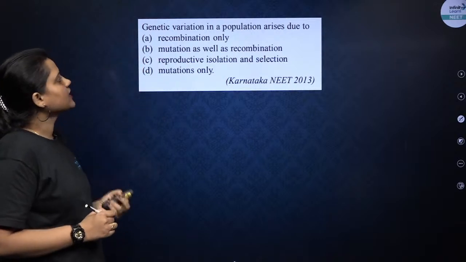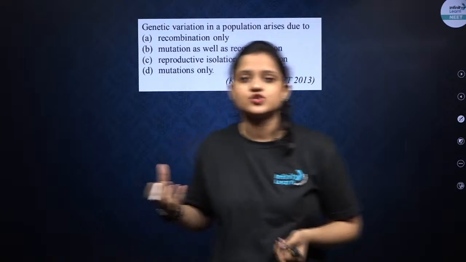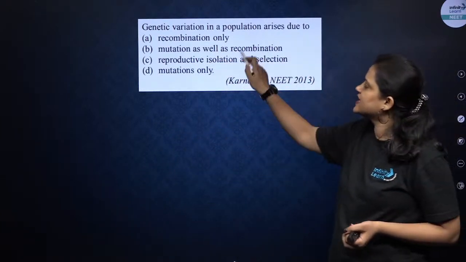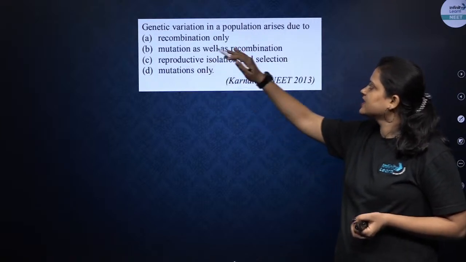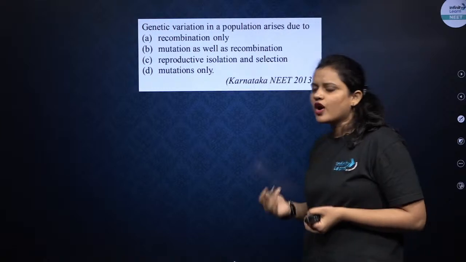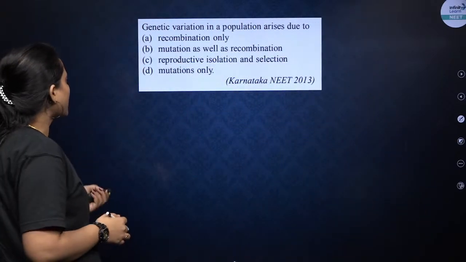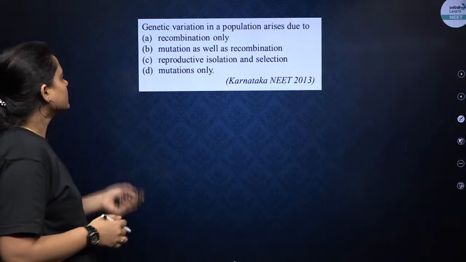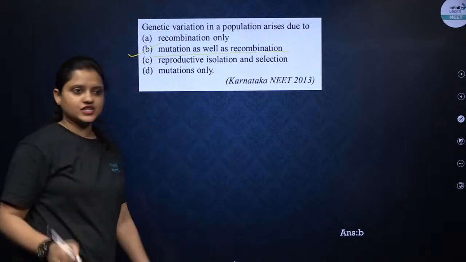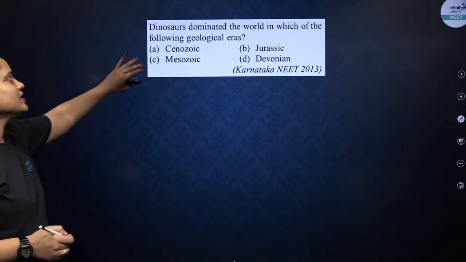Now, genetic variation in a population arises due to, what are the chances of genetic variations? There are so many. Recombination only, mutation as well as recombination, reproductive isolation and selection, and mutation only. So what are the causes of variations? There are many causes. Only recombination will not do. Only mutation will not do. Correct option is mutation as well as recombination, right?